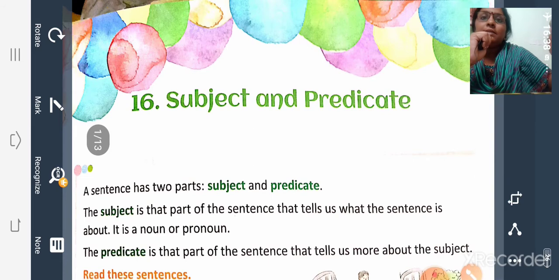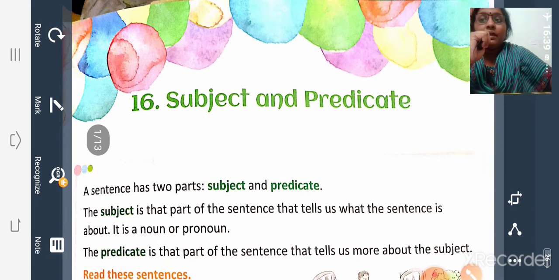So, a complete sentence has two parts, subject and predicate. Subject is the naming part and predicate is the telling part. So, what is a subject? Subject is that part of the sentence that tells us what the sentence is about. It is a noun or a pronoun. So, subject tells who or what the sentence is about.